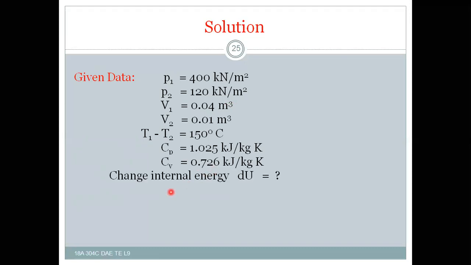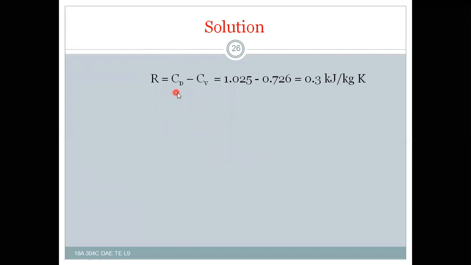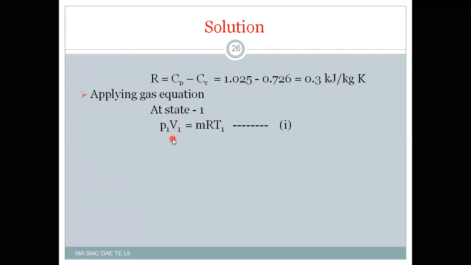and internal energy is equal to du, and mass is equal to how much? And R is equal to Cp minus Cv. After substitution of the Cp and Cv values, you will get 0.3 kilojoule per kg Kelvin. And applying the gas equation at state 1, P1V1 is equal to MRT1, and also at state 2, P2V2 is equal to MRT2.